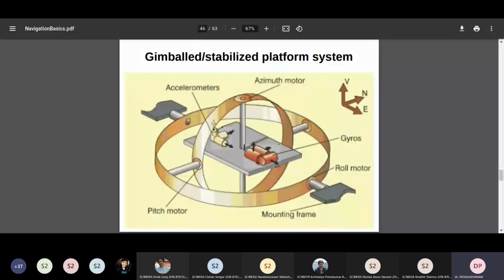If you use a normal IMU, the rotation sensor in your system will not be able to detect Earth's rotation. It is not sensitive enough. 2 pi radians in 1 day is a very small value for these MEMS sensors. You need very good sensors, that is servo based mechanisms. Those things can detect it. Using that you can do it, but using MEMS sensors you cannot.